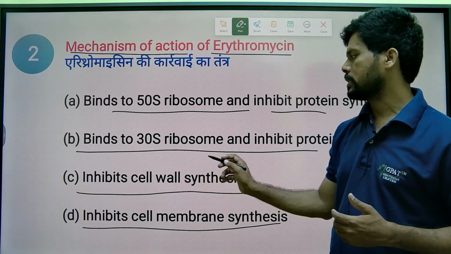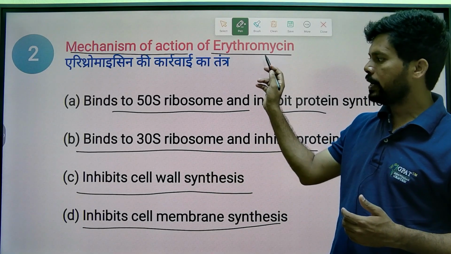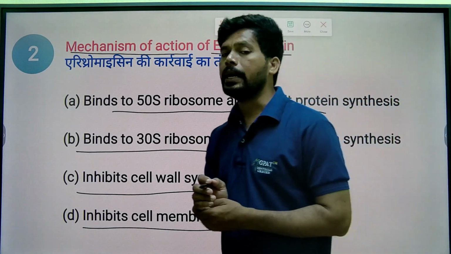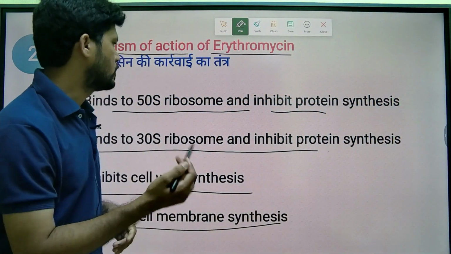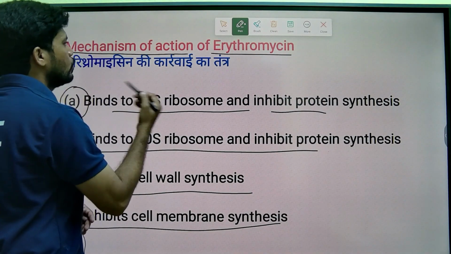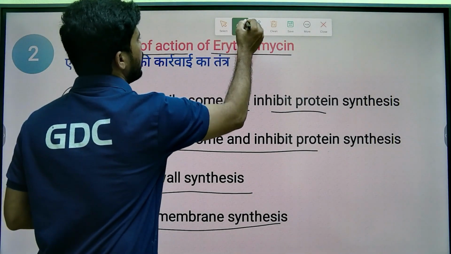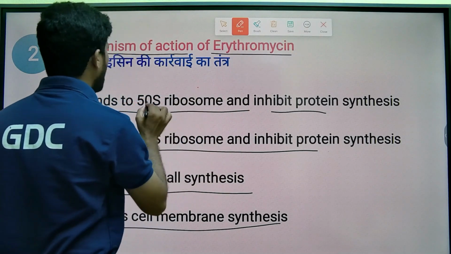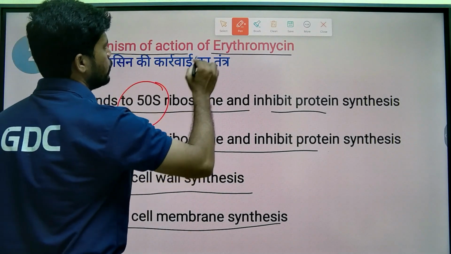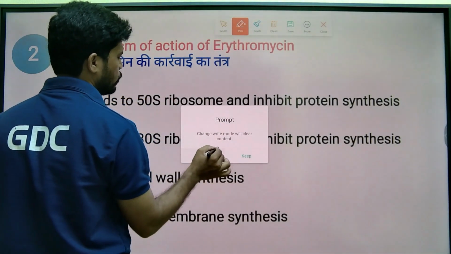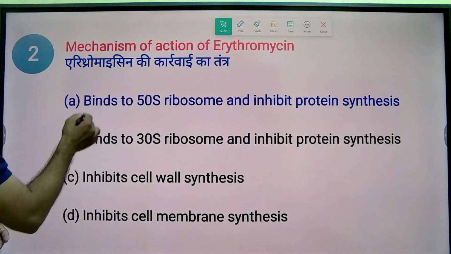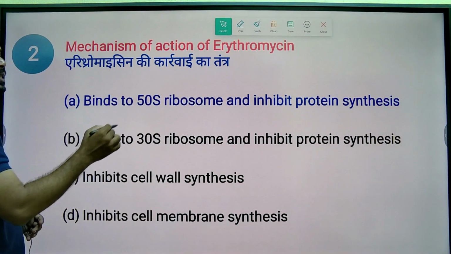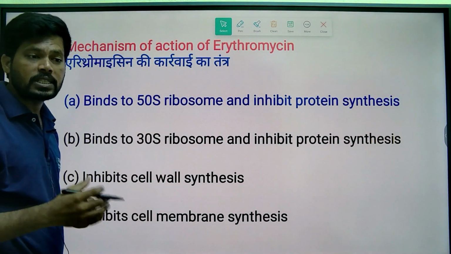Erythromycin is a macrolide protein synthesis inhibitor that binds to the 50S ribosomal subunit and inhibits protein synthesis in the bacteria.